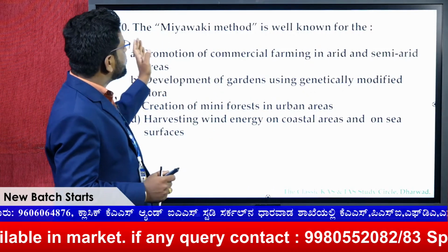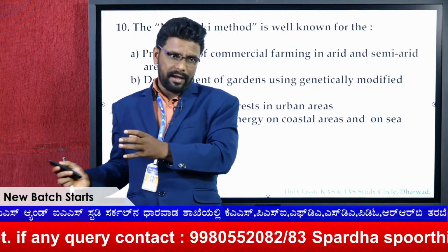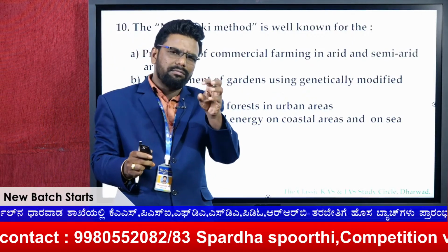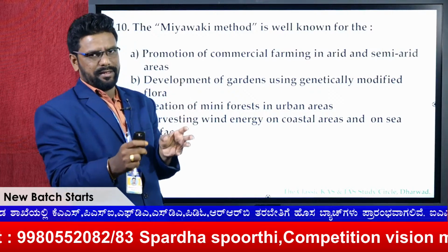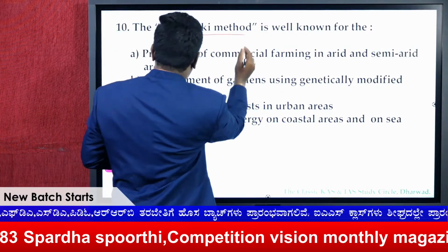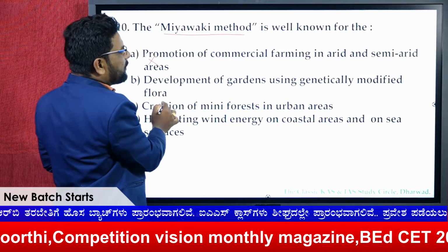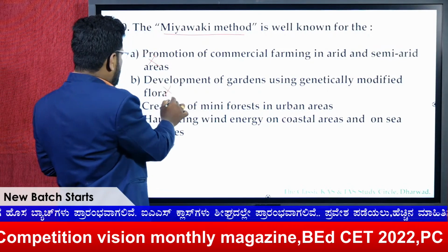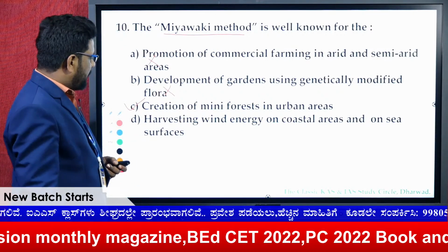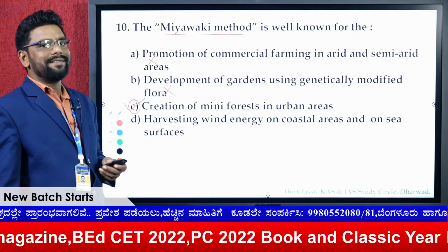So here the question is, the Miyawaki method. Again I say that in urban areas, especially in backyards and bigger apartments, you can grow forest cover. That technique is known as a Japanese technique, and it is known as Miyawaki. So here the option, the promotion of commercial farming, no, we cannot say. Development of gardens using genetically modified plants, no. And the creation of mini forests, as I told you, this is the answer. And harvesting wind energy, no. So here for the 10th one, the answer is C.